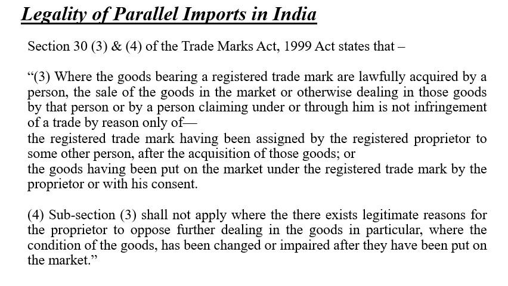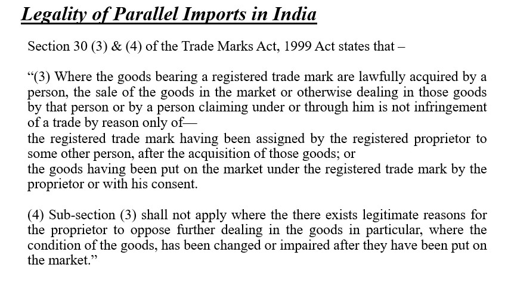Section 30, clause 3 states that where goods bearing a registered trademark are lawfully acquired by a person, the sale of the goods in the market or otherwise dealing in those goods by that person, or by a person claiming under or through him, is not an infringement of the trademark by reason only of the registered trademark having been assigned by the registered proprietor to some other person after the acquisition of those goods, or the goods having been put in the market under the registered trademark by the proprietor or with his consent.